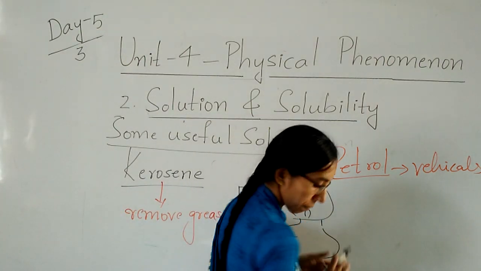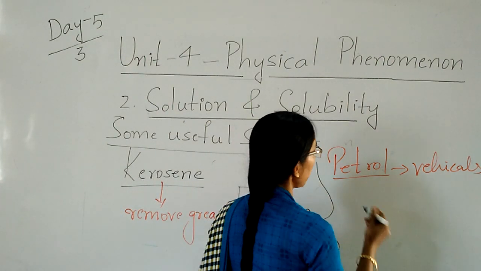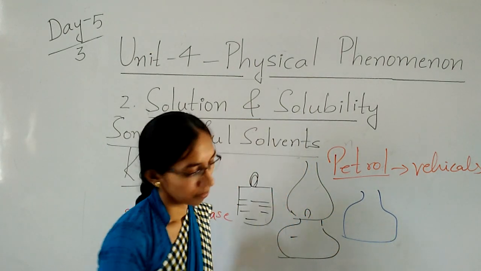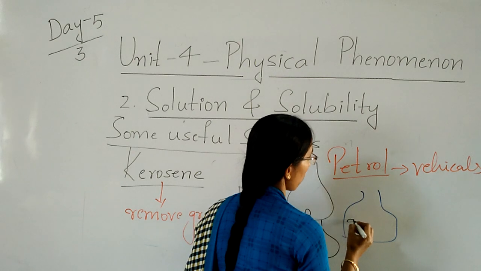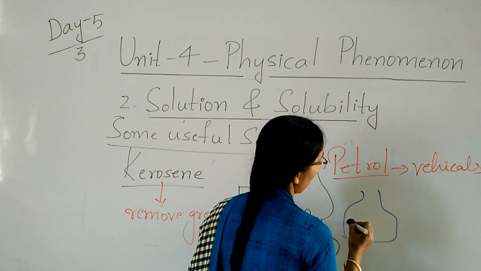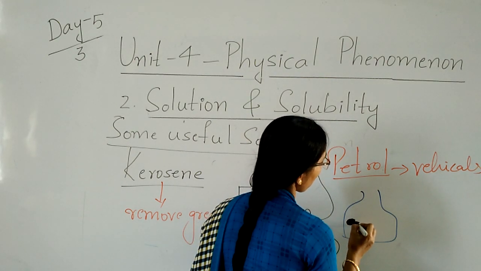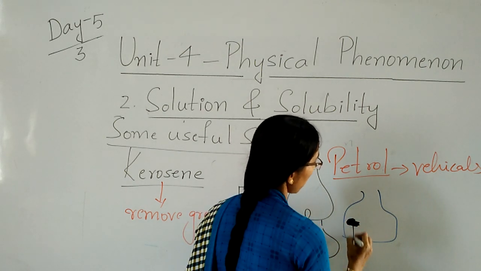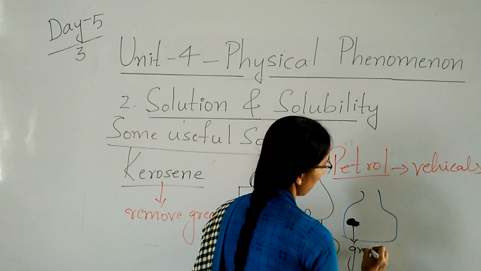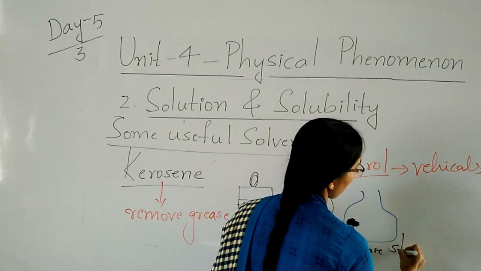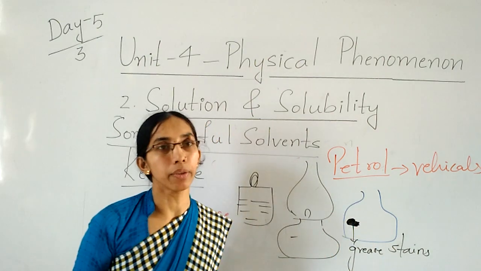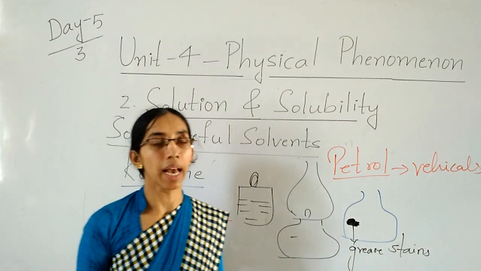Children, think of this as a cloth, and here the grease has touched it. If you apply petrol wherever there is grease, what will happen?